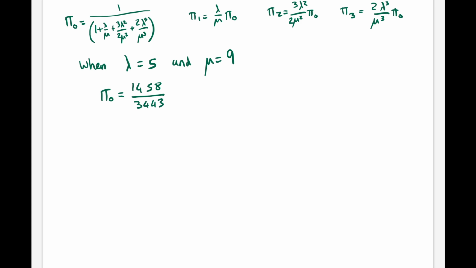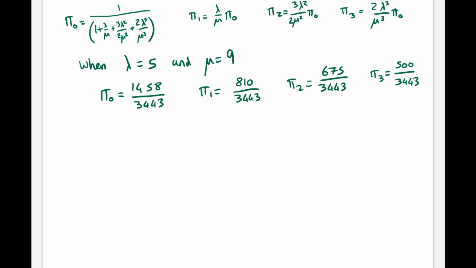And then we can make the same substitutions in for all the others, where we get pi 1 is equal to 810 over 3443. Pi 2 is equal to 675 over 3443, and pi 3 is equal to 500 over 3443.